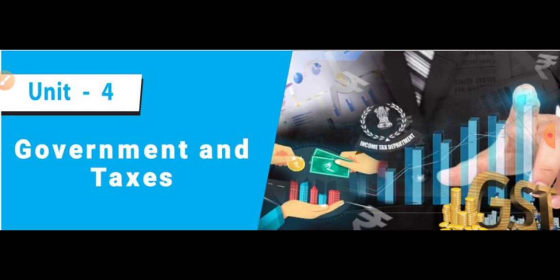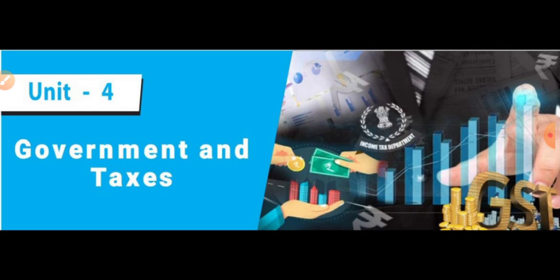Then thirdly, we learned about the conduct of periodic elections. That means we are electing our representatives to parliament and state assemblies. That means India is a democratic country. What is meant by democracy? It is a form of government by the people, of the people and for the people. So the people elect the representatives to the parliament and the state assemblies.